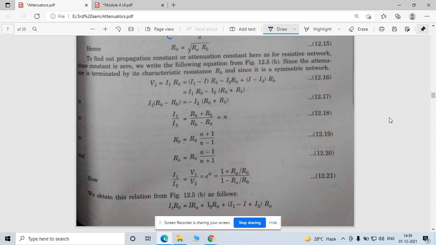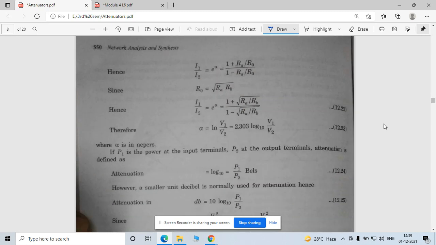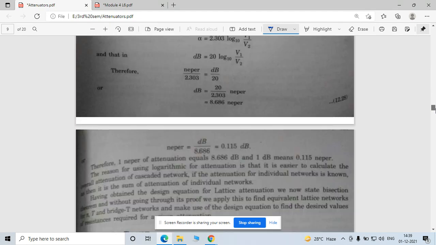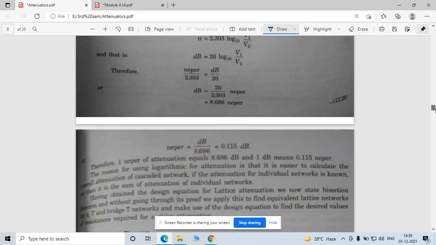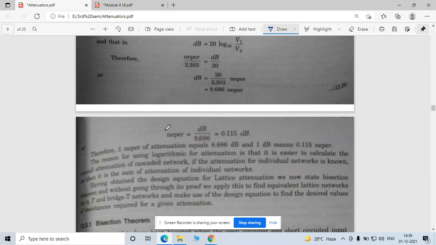And this further calculation is also given here in terms of your N, okay, in terms of your alpha. So you can just go through that. We will use only the conclusion of this calculation. Now this is your final answer, 0.115, in dB form.